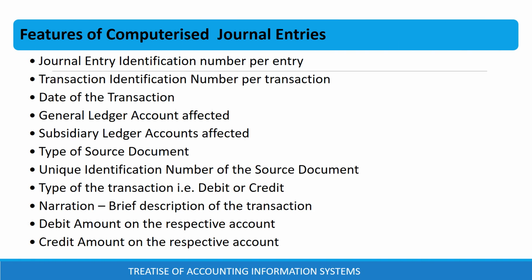Features of computerized journal entries are journal entry identification number per entry, transaction identification number per transaction, date of the transaction, general ledger account affected, subsidiary ledger account affected, type of source document used, unique identification number of the source document, type of the transaction, that is whether it's a debit or a credit, narration, that is a brief description of the transaction, debit amount on the respective account, and credit amount on the respective account.